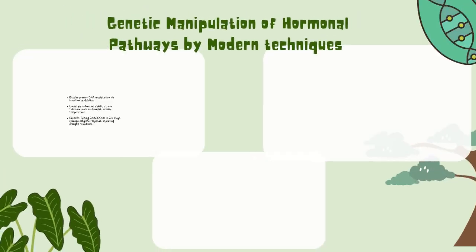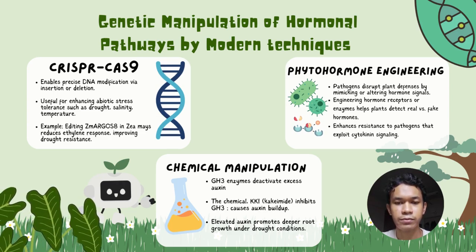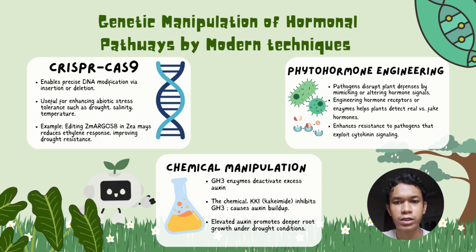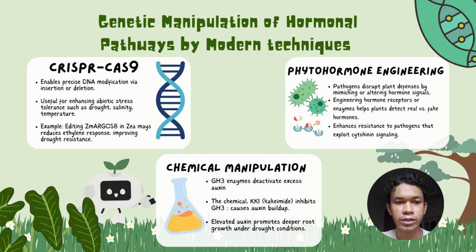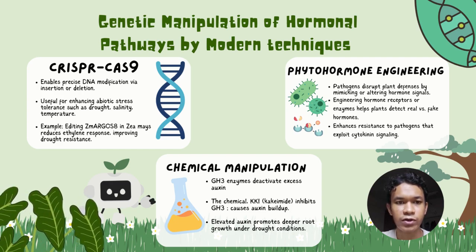life. My name is Muhammad Azam bin Abdullah, and I'm going to talk about the genetic manipulation of hormonal pathways by using modern techniques. The first technique is CRISPR-Cas9. It enables precise DNA modification via insertion or deletion. It is useful for enhancing abiotic stress tolerance, such as drought, salinity, and temperature. For example, the mutation in maize reduces the abscisic acid response, improving drought resistance.